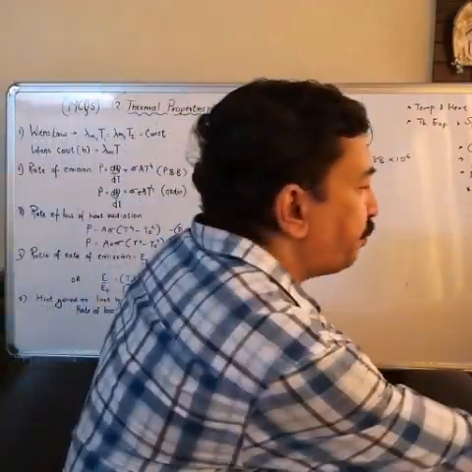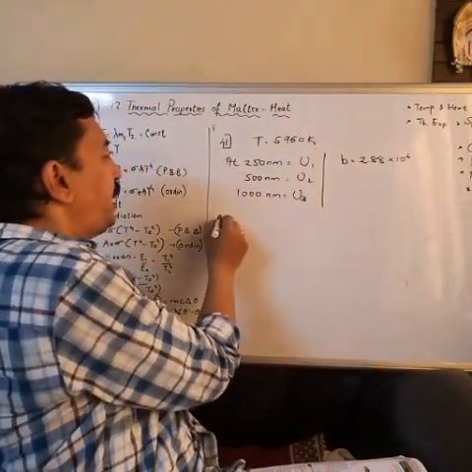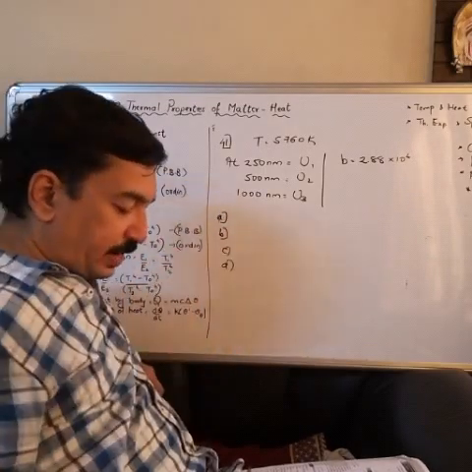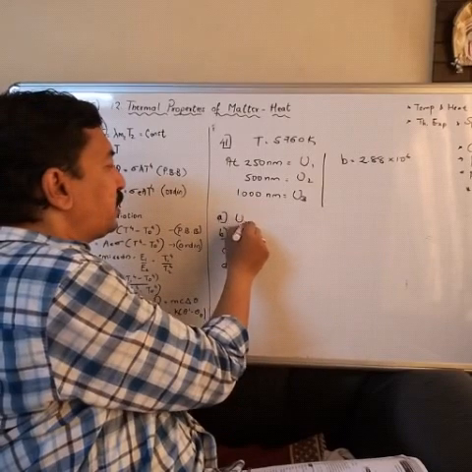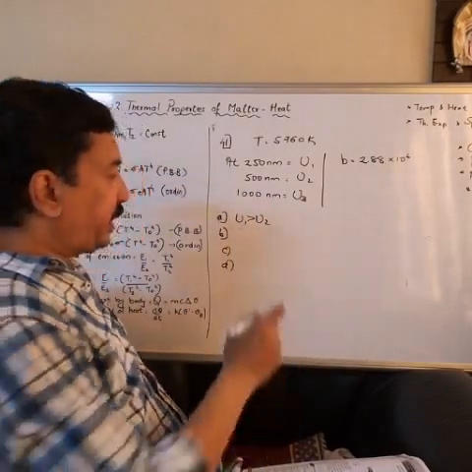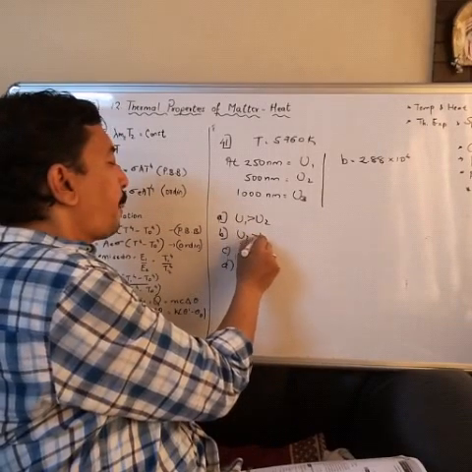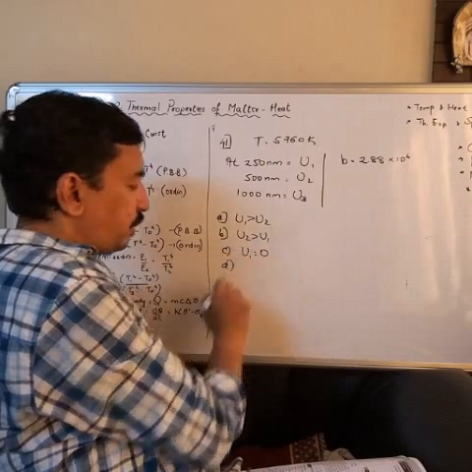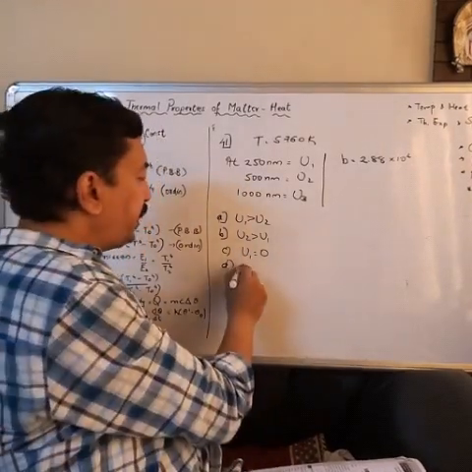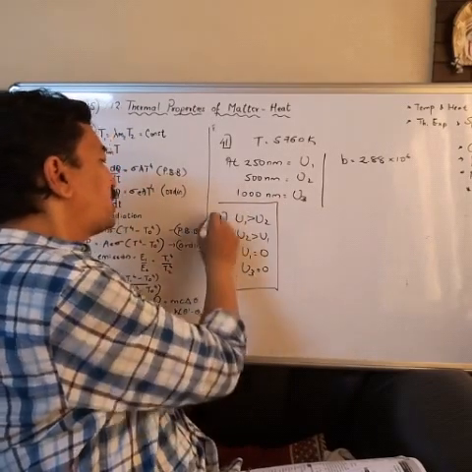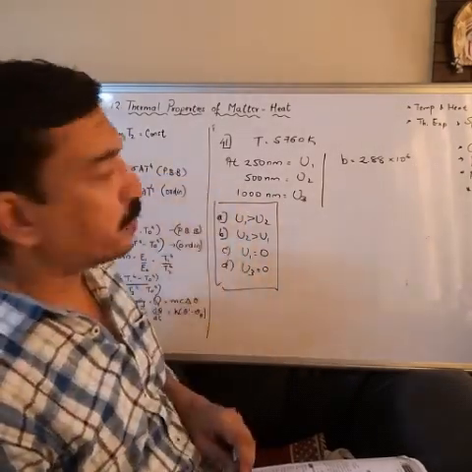The options are: first, U1 greater than U2; second, U2 greater than U1; third, U1 equal to 0; and last, U3 equal to 0. You have to select the correct one.